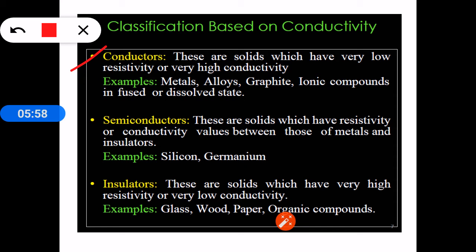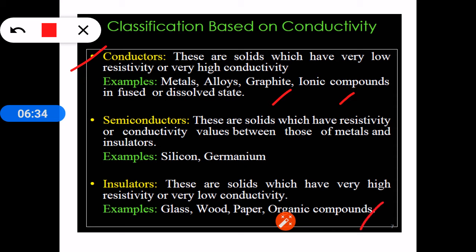Alloys. Alloys means mixture of metals. Alloys, graphite, and ionic compounds in fused or dissolved states also behave like conductors. Fused state means take an ionic solid like sodium chloride and heat it so that the solid converts into liquid state. That state is called the fused state. Dissolved state means take the solid and dissolve it in water. That solution will also behave like a conductor.